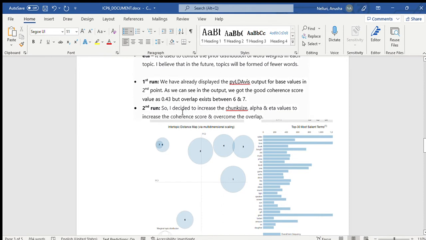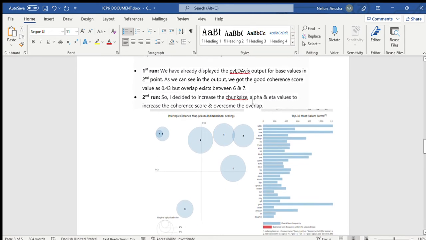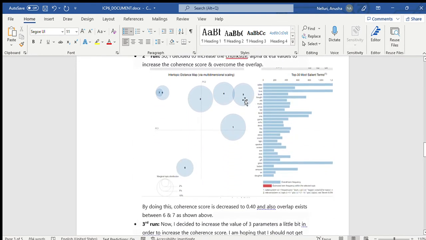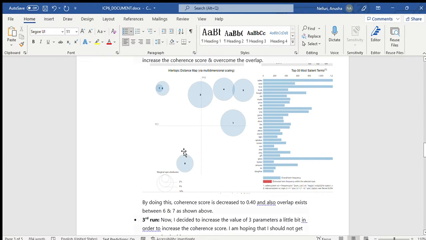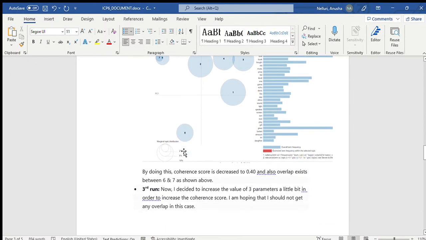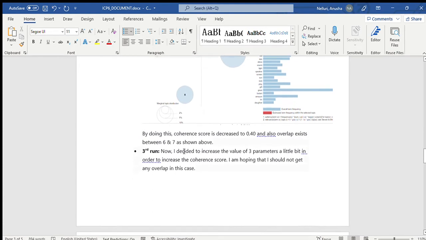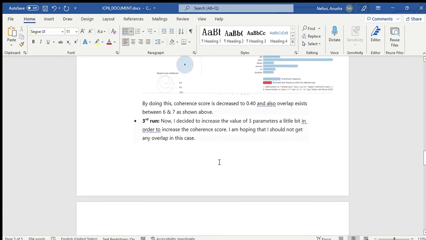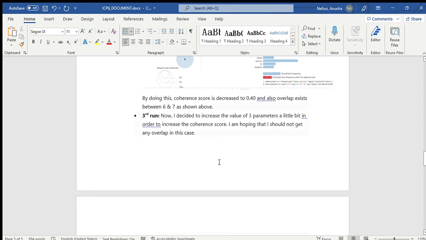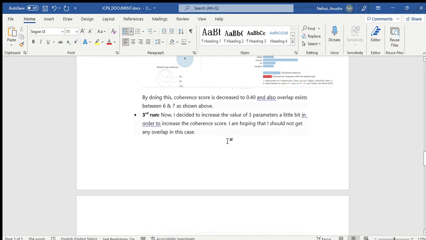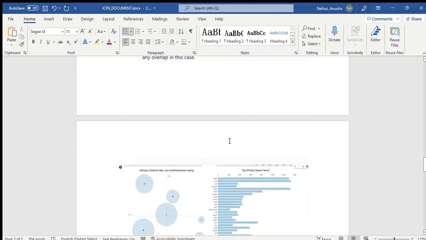So in the second run, I decided to increase these hyperparameter values slightly to increase the coherence score and overcome the overlap. But as you can see here, there is overlap between 6 and 7, and the coherence score also decreased in the second run. So I decided to execute one more run. I have increased all parameter values in order to increase the coherence score. So hopefully, at least in this run, I should get a good coherence score and no overlap. So here is the output.